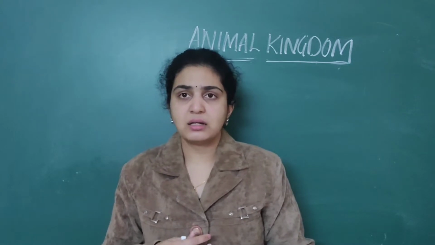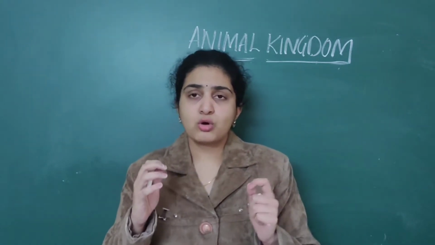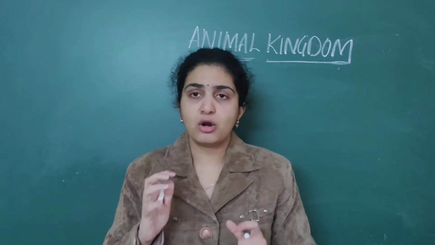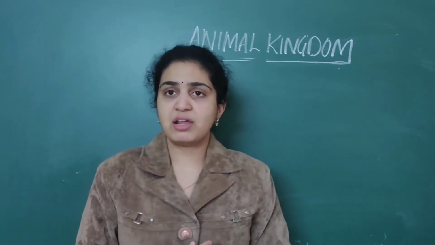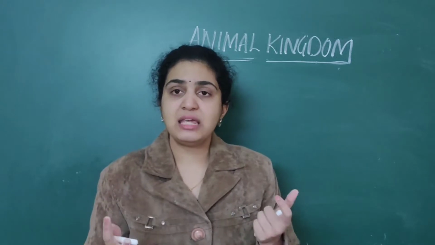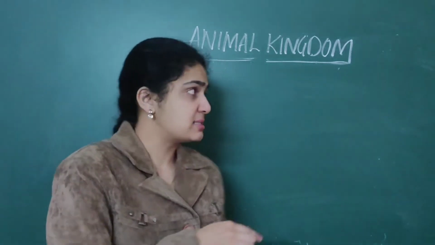Aschelminthes, what are the specific features? Aschelminthes are called roundworms. The alimentary canal is well developed with a muscular pharynx, and females are longer than males.